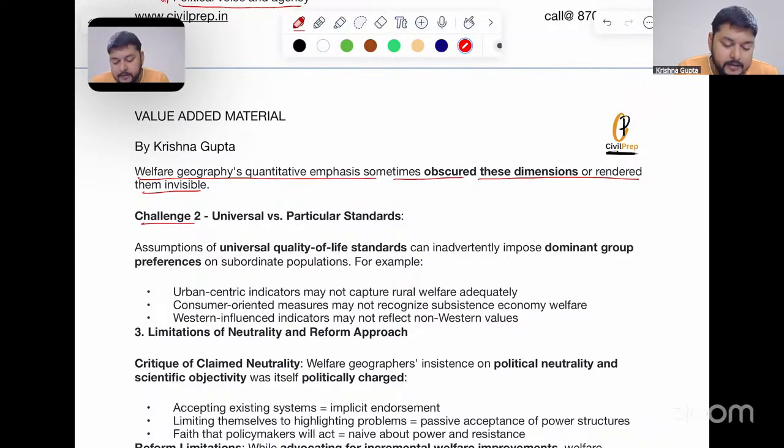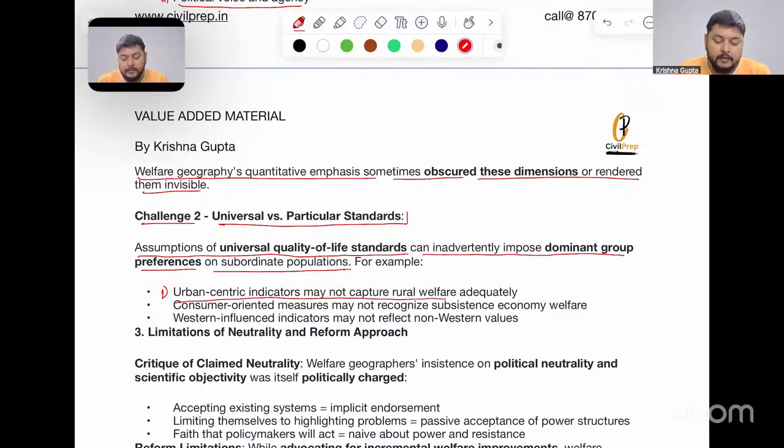Then, challenge two was universal versus particular standards. Assumptions of universal quality of life standards can inadvertently impose dominant group preferences on subordinate populations. For example, number one, urban-centric indicators may not capture rural welfare adequately. What makes people happy in rural areas, what rural people enjoy, is not known to urban people. Therefore, the indicators set by urban people do not apply to rural areas. This is one big thing applied here.